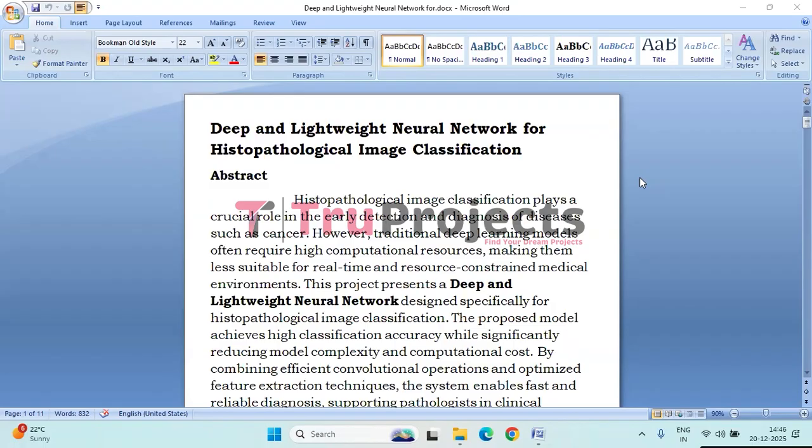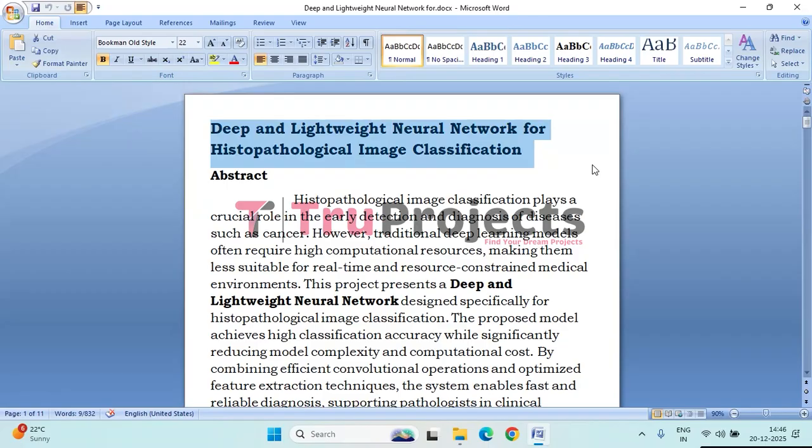Projects. In this video, we are going to explain the project entitled Deep and Lightweight Neural Network for Histopathological Image Classification. So before getting into the video, let me give you a brief explanation about the project. This project focuses on accurately analyzing medical tissue images while maintaining low computational complexity.